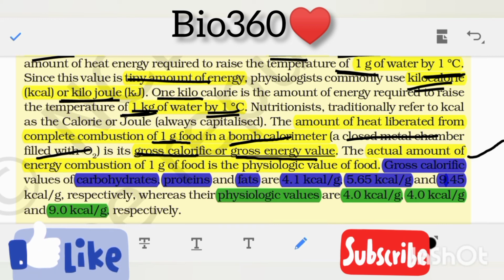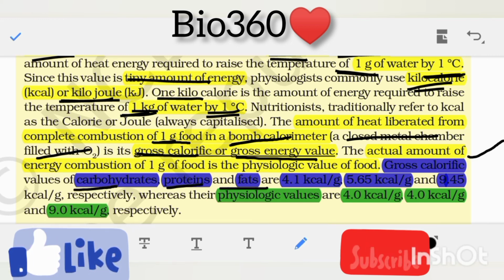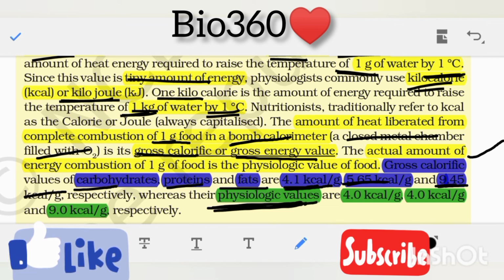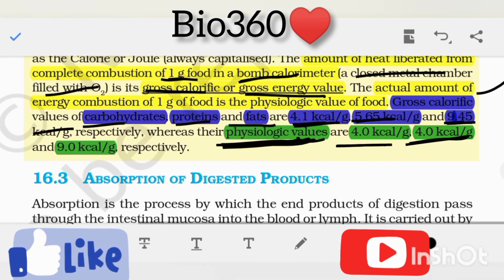Now you can see the gross calorific values of carbohydrates, proteins and fats. For carbohydrates it is 4.1 kilocalories per gram, for proteins it is 5.65 kilocalories per gram, and for fats it is 9.45 kilocalories per gram respectively, whereas their physiological values, meaning in human beings or living organisms, are 4.0 kilocalories per gram for carbohydrates, 4.0 kilocalories per gram for proteins, and 9.0 kilocalories per gram for fats.